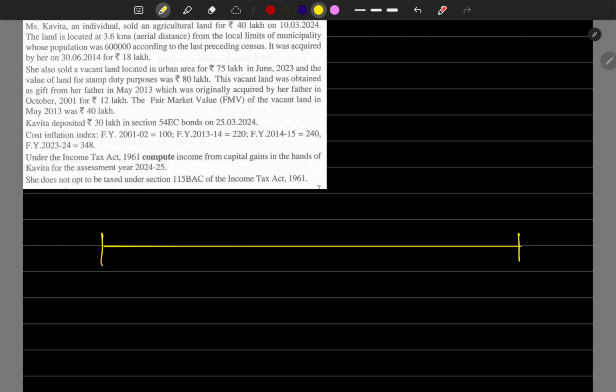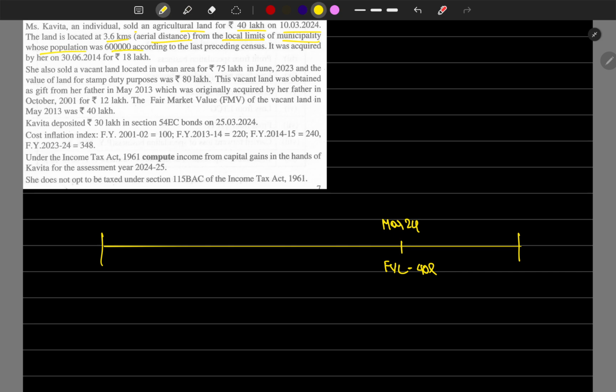Mr. Kavita, an individual, sold an agricultural land for 40 lakhs on 10th March 24. We don't need the dates and all. On March 24, he sold one land, whose fair value consideration is 40 lakh. This is the sale price. It is 3.6 kilometer aerial distance from the local limits of a municipality whose population is 6 lakh.